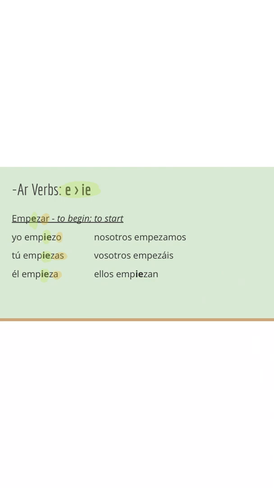Now, check it out here. Super important, like we mentioned. We have nosotros empezamos. There is no stem change. They did, of course, take the regular ending that we needed. And same thing for the vosotros. We have empezáis, no stem change, right? So I'm going to write over here, no stem change. Never, ever, ever. But here we go. We see the ellos form and we hop right back to it. So ellos empiezan. Muy buen trabajo, chicos.